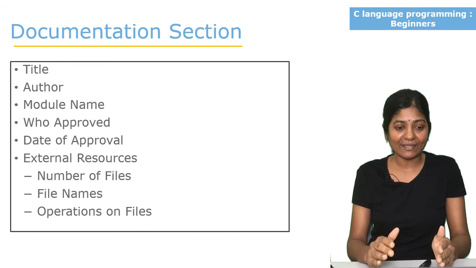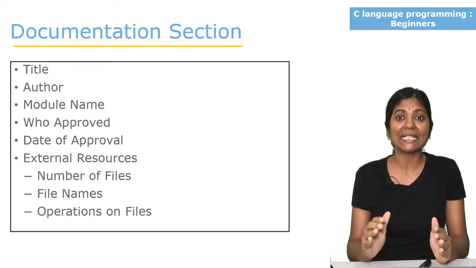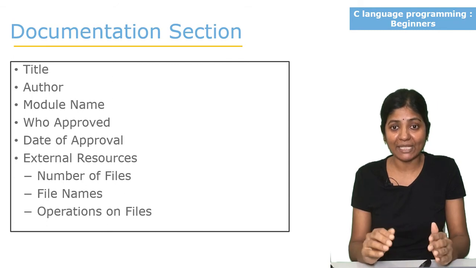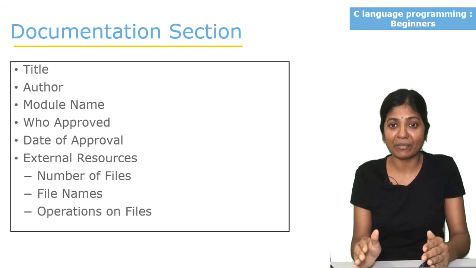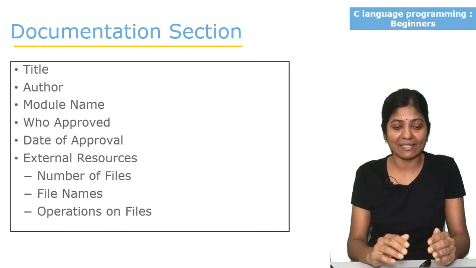Title, author, module name. If you are developing a project, let's say a student project to maintain student information, and I am developing a module for calculating the student results, then I will write the module name as results or student results.